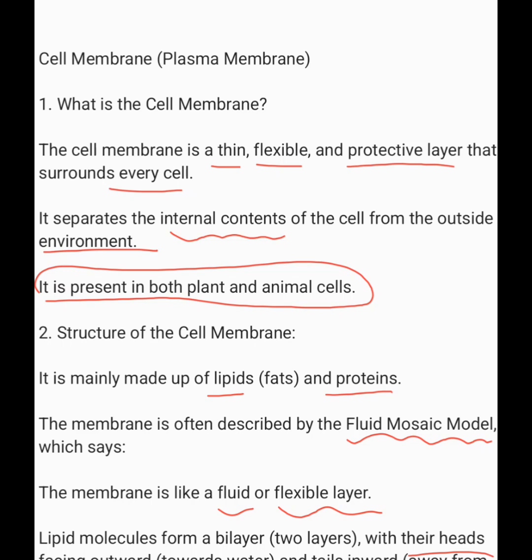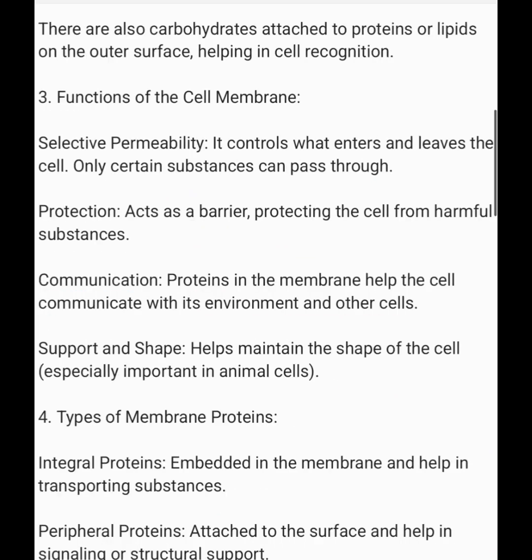Proteins are embedded within this lipid bilayer and can move around like tiles in the mosaic. In the cell membrane, carbohydrates are also present, attached to proteins or lipids on the outer surface. The cell membrane is selectively permeable because it controls the entry and exit of substances. Only certain substances can pass through it.